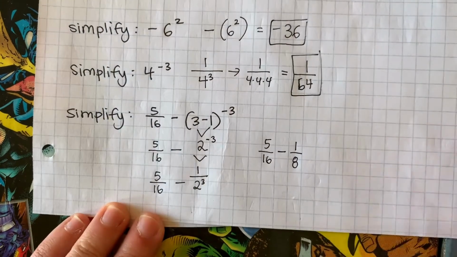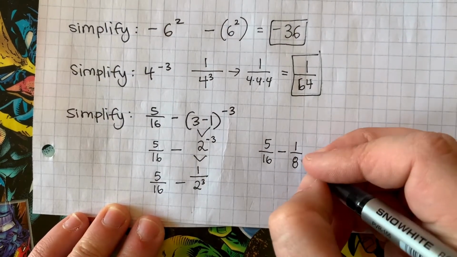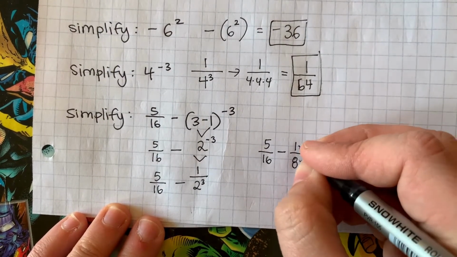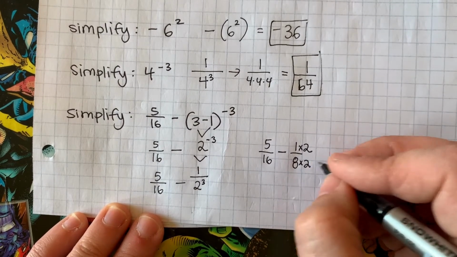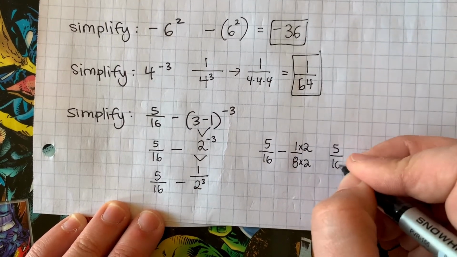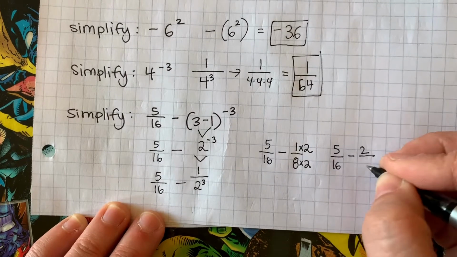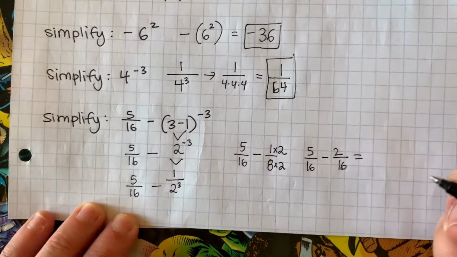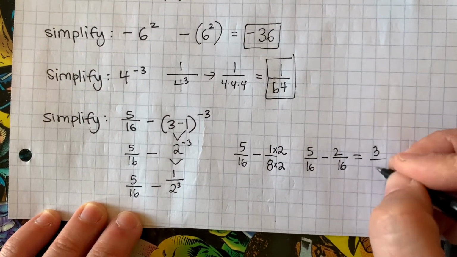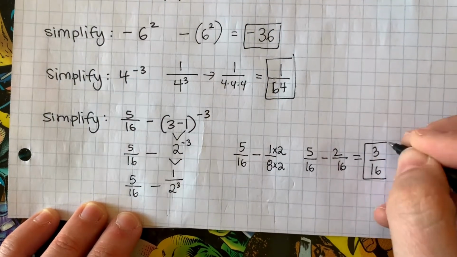All right, now I need to find a common denominator. I'm going to multiply times 2 to get 16. So I have 5/16 minus 2/16. So my final answer for this PEMDAS problem is 3/16.